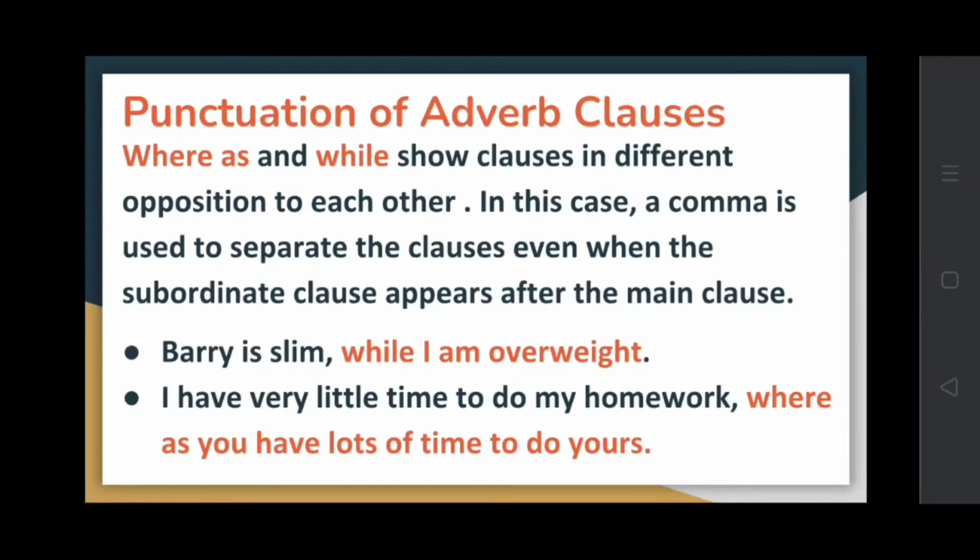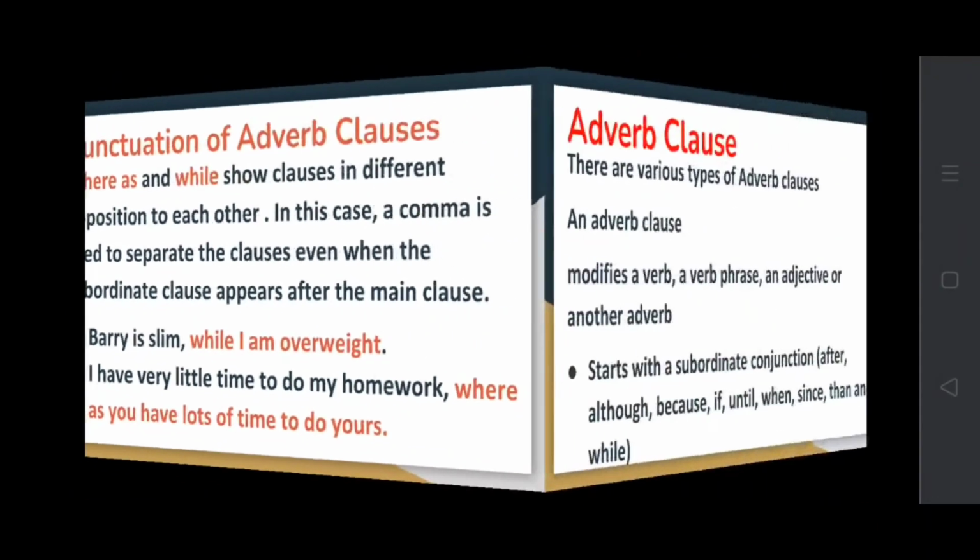But when there is use of while or whereas, we need to put a comma. Barry is slim while I am overweight. Same way, second, I have very little time to do my homework, whereas you have lots of time to do yours. So here also we put a comma because they are showing the contrast, opposition.